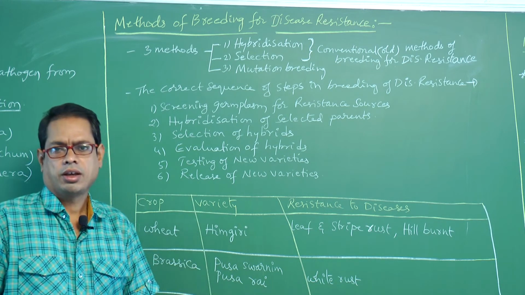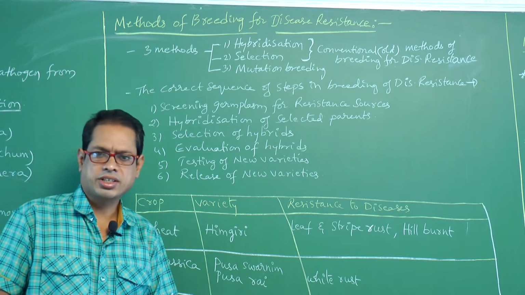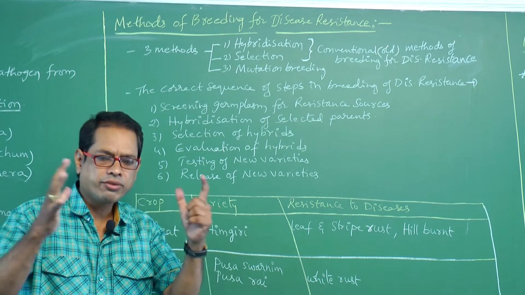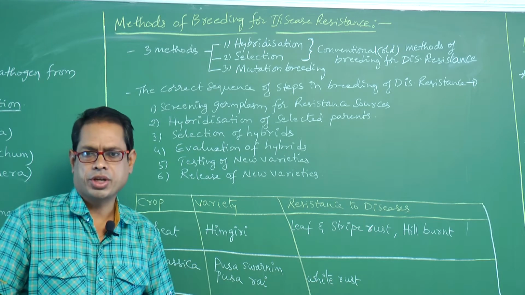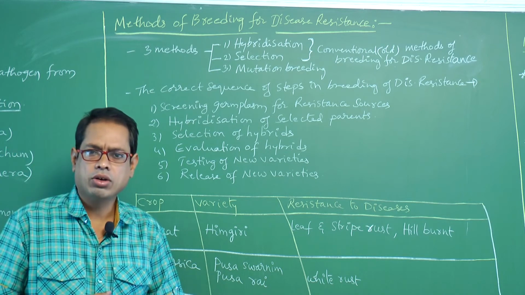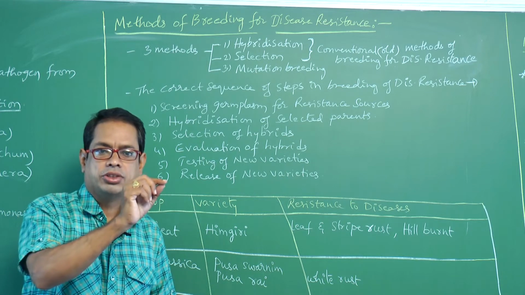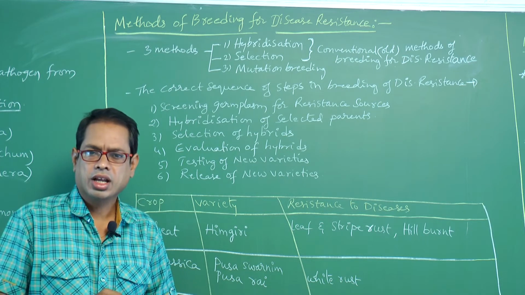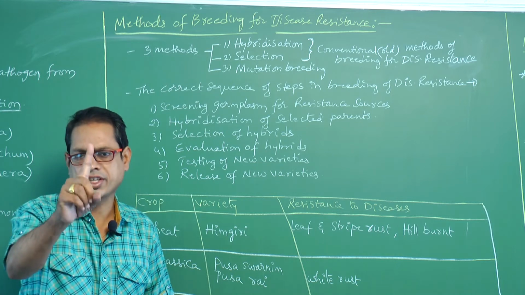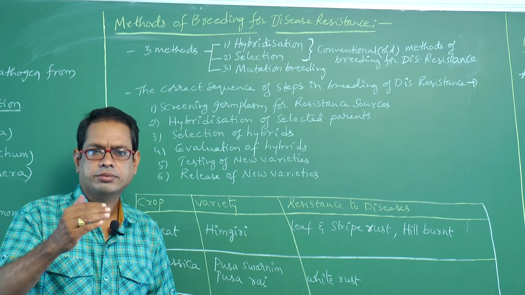Previously we discussed how plant breeding is done and what the main steps are. The different steps are, first of all, genetic variability, or collection of variability. That is the first step.